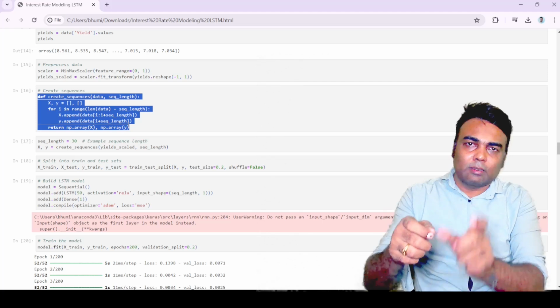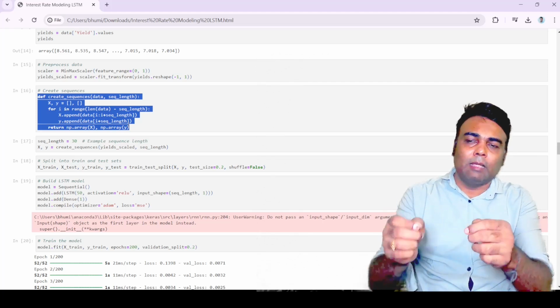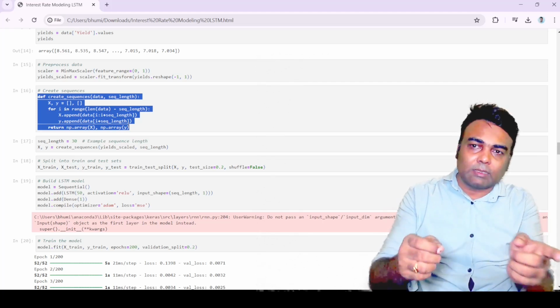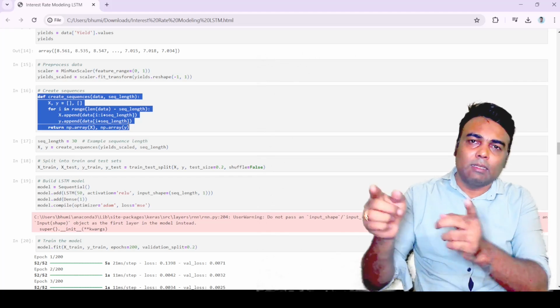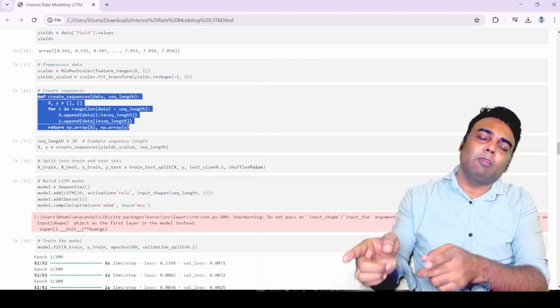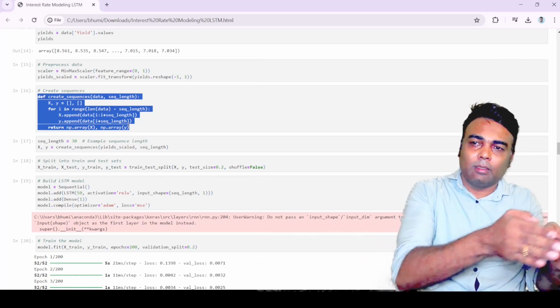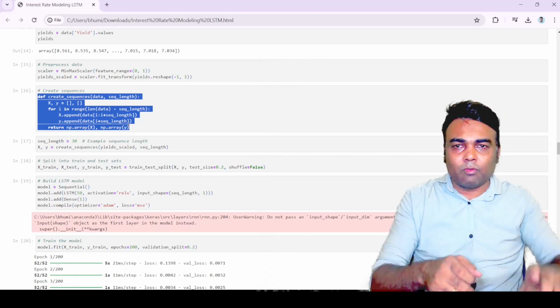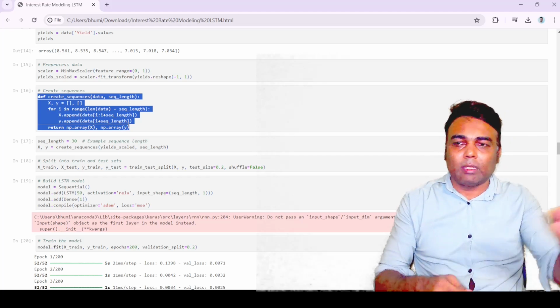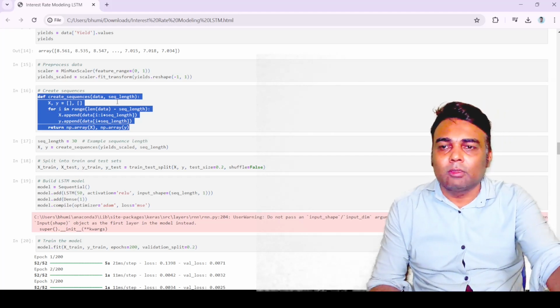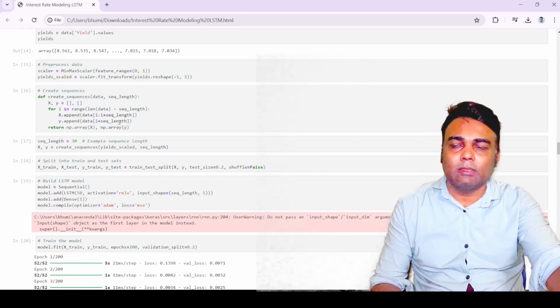So these 30 elements will be the features, and the 31st element will be the output. Similarly, we shift one by one, and we have created a number of inputs and outputs in that case.